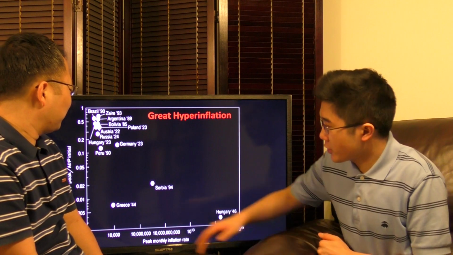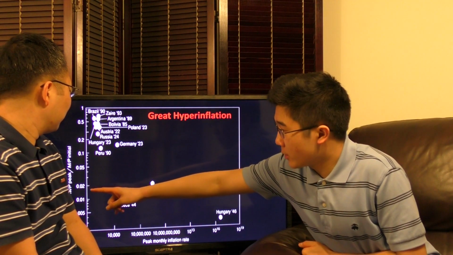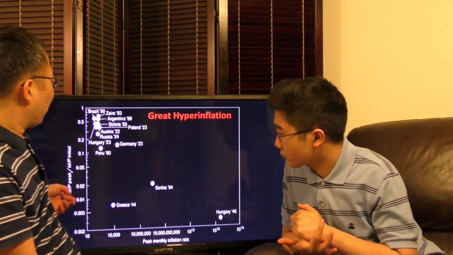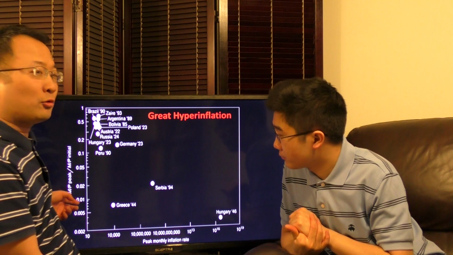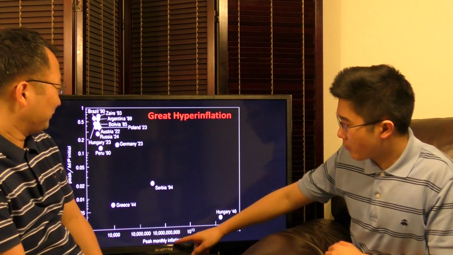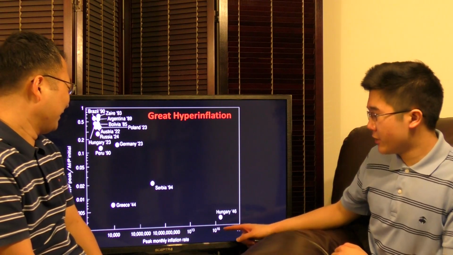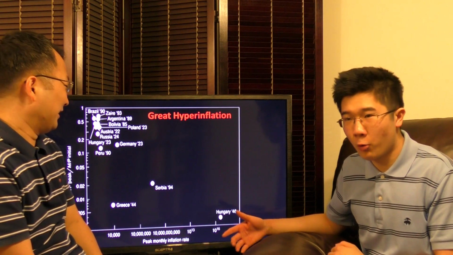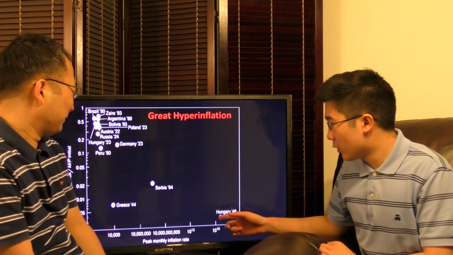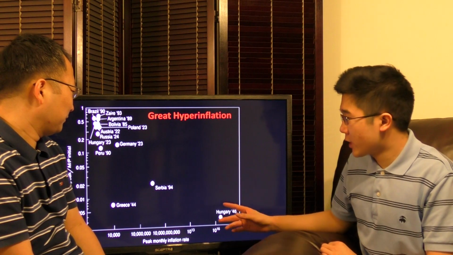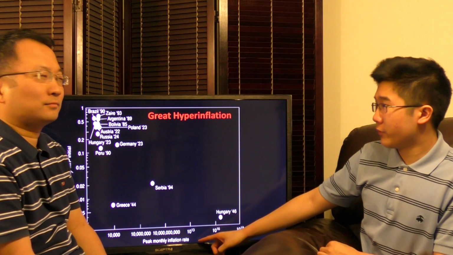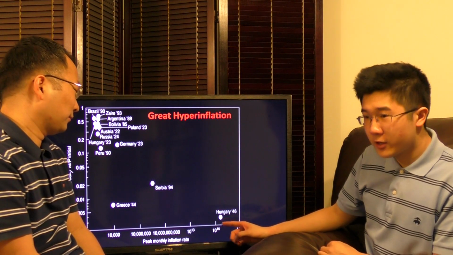Here we see our real money demand peak versus its initial, where initial is 1. When they printed too much money, the real money demand decreased so fast it could be virtually 0. Then this is our peak monthly inflation rate, which at some point reached 10 to the 16th power, more than billions. Hungary after World War II was the worst case of hyperinflation in this graph, because its real money demand reached almost 0 and its peak monthly inflation rate was very high, to say the least.